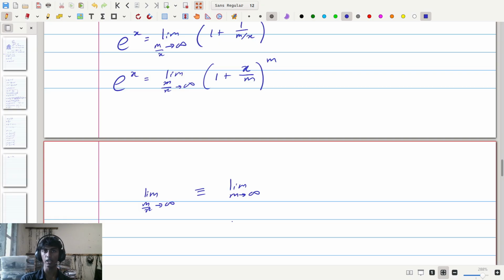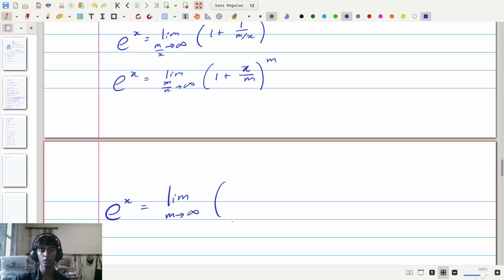Why? Because x is some fixed number that is not changing. So the only way that m divided by x can approach infinity is if the only changing variable, which is m, approaches infinity. So therefore we can say that e to the power of x is equal to the limit as m approaches infinity of 1 plus x divided by m to the power of m. This is now what e to the power of x is.